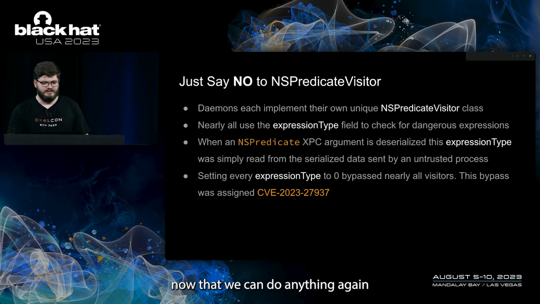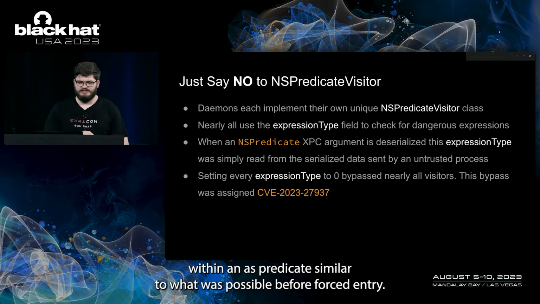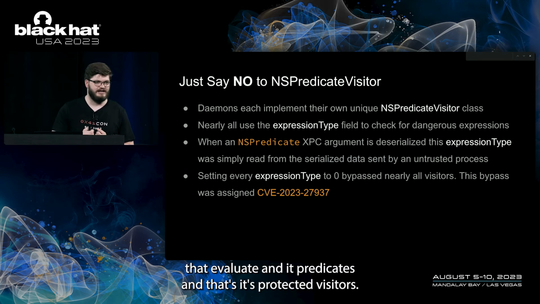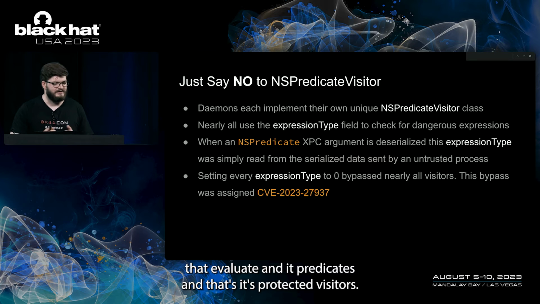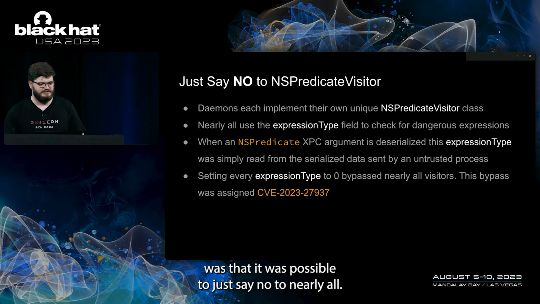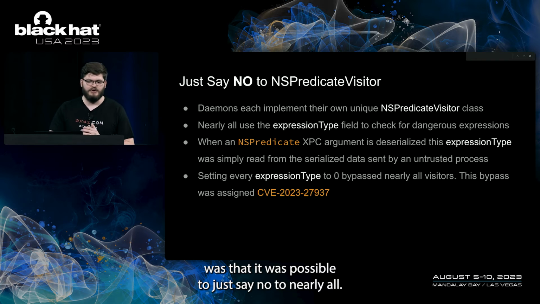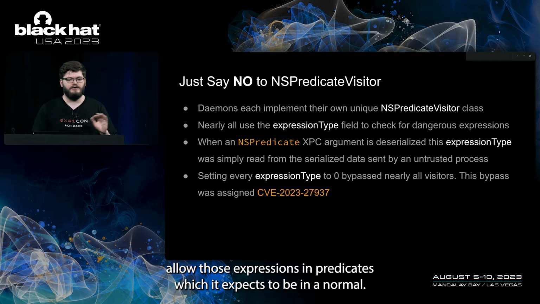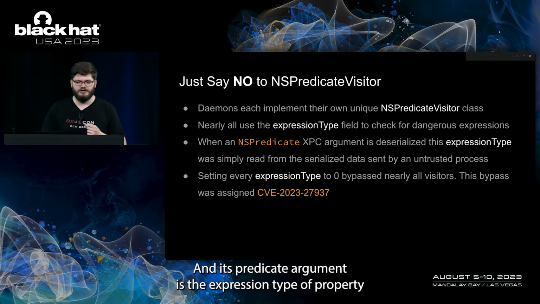Now that we can do anything again within an NSPredicate, similar to what was possible before forced entry, there's only one potential impediment to exploiting processes that evaluate NSPredicates, and that's NSPredicate visitors. The most surprising thing I found in my research was that it was possible to just say no to nearly all NSPredicate visitors. Each daemon implements their own version of this protocol in order to only allow those expressions in predicates which it expects to be in a normal NSPredicate argument.